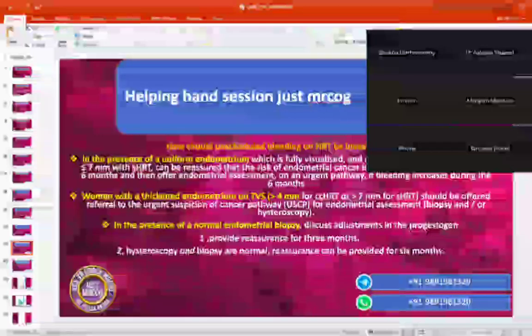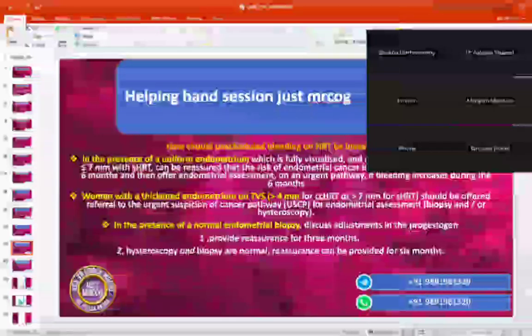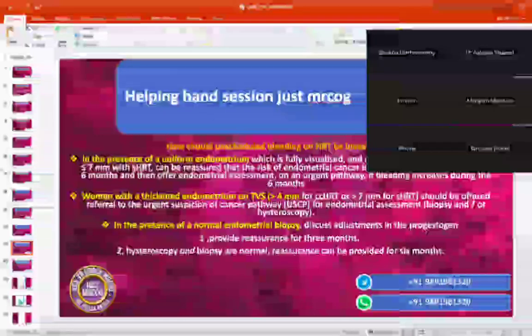Okay. Now the patient is coming with either more than 4 mm or more than 7 mm. What are you going to do? You are going to refer her to a specialist team to follow the urgent suspicion of cancer pathway. Mentioning this line is a buzzword. We are going to refer you to a specialist team or expert team to follow the urgent suspicion of cancer referral pathway for assessment of lining of womb.